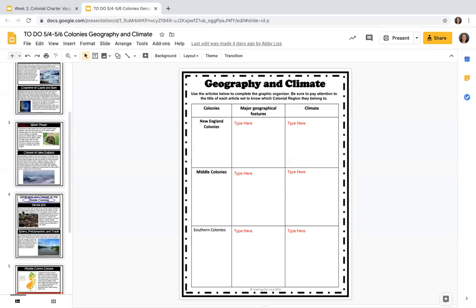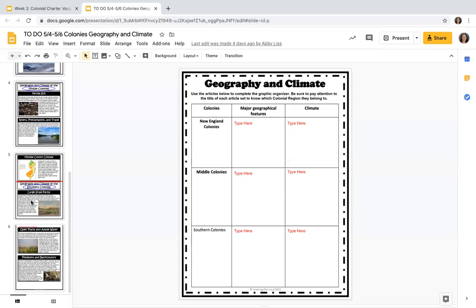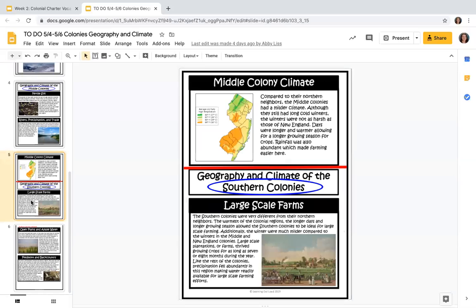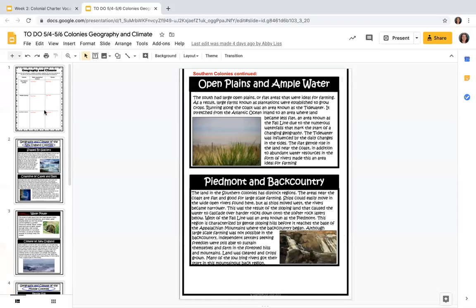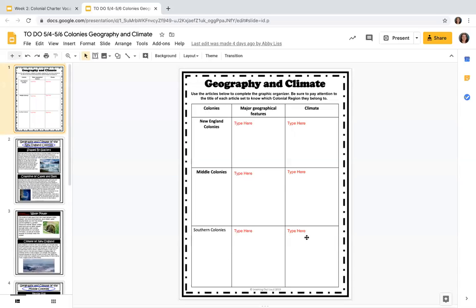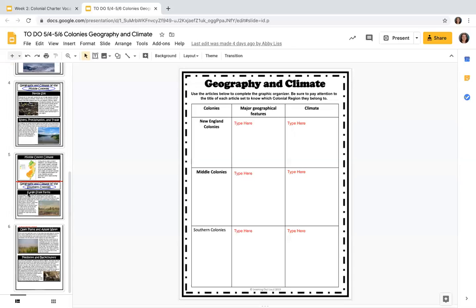And then on Wednesday, you're going to come back, you're going to finish reading slide 5, this time about the southern colonies, and then you're going to read the last slide about the southern colonies, go up to your graphic organizer and take your notes. Once you've got all your notes taken, you've read all this, you make sure you know as much as you can about geography and climate, you will go and hit that turn-in button.